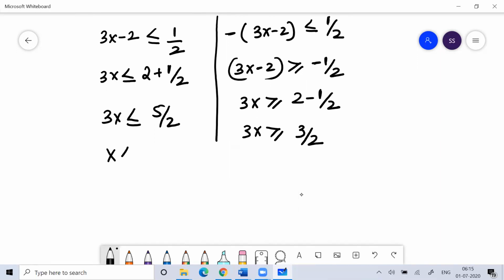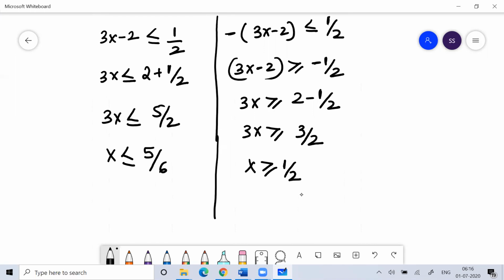I can cross multiply because I know 3 is a positive value. So x is less than or equal to 5 by 6, and x is greater than or equal to 1 by 2. So this is the answer.